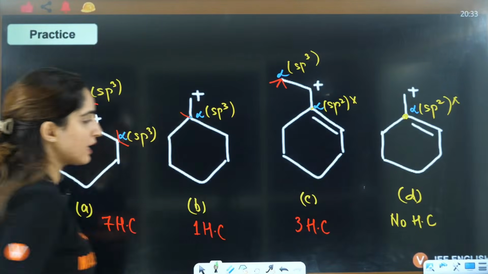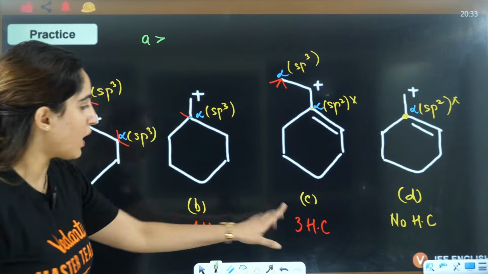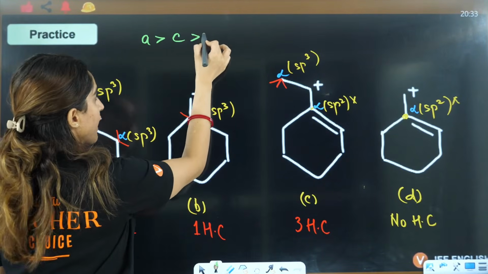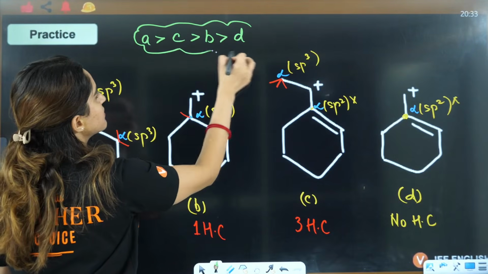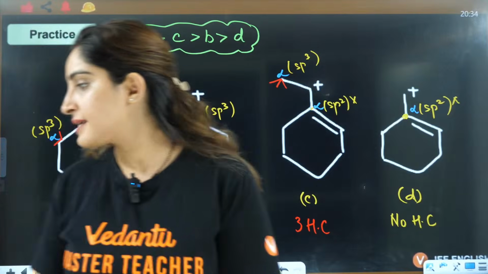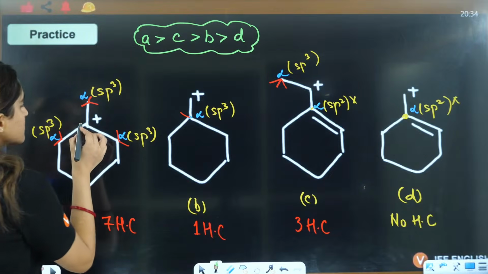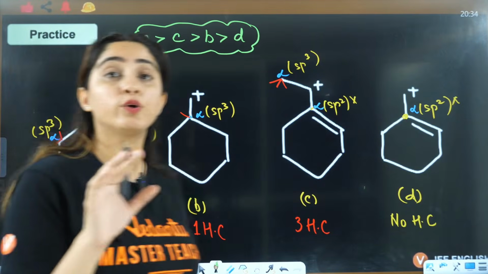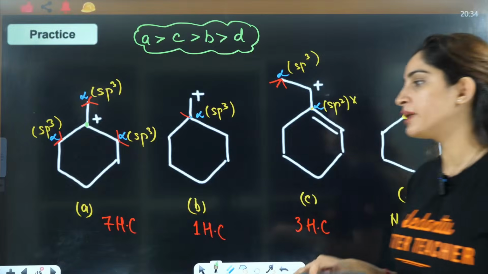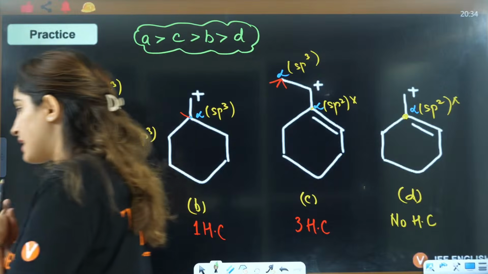So you can say, the more the hyperconjugating structures, the greater the stability. E is greater, then you have C, then you have B, then you have D, and ACBD is the correct answer here. Yes, everybody, do let me know. Because this is a carbocation, this will be alpha, this will be alpha, this will be alpha. You also need to complete the tetravalency of that carbon. According to that, you will see the number of alpha hydrogens.